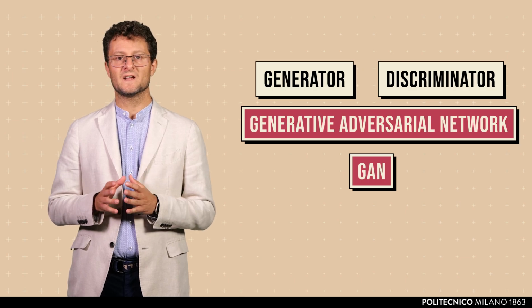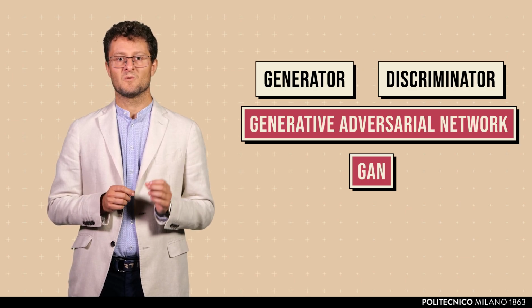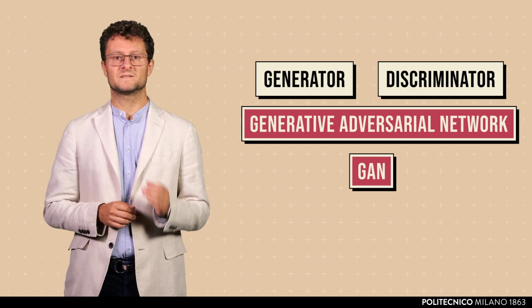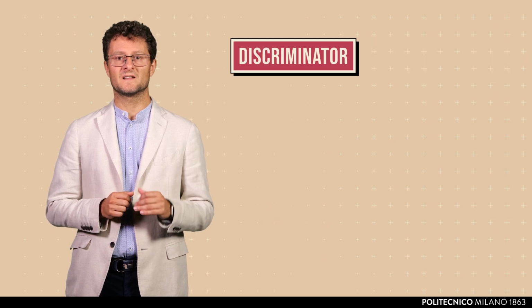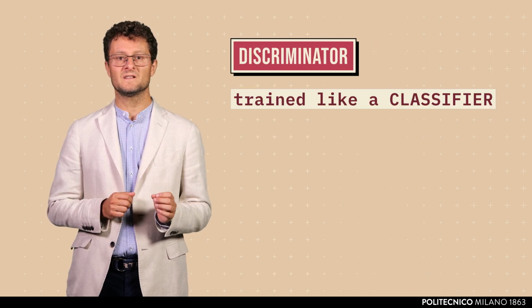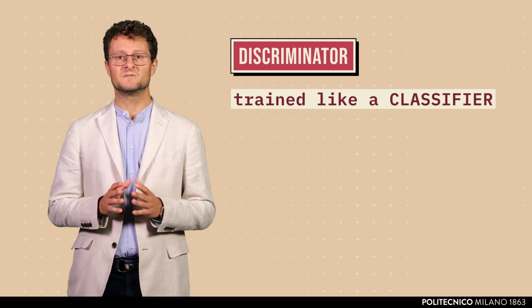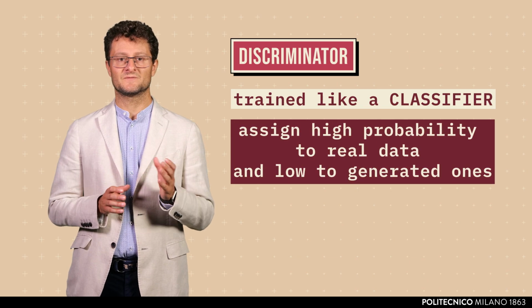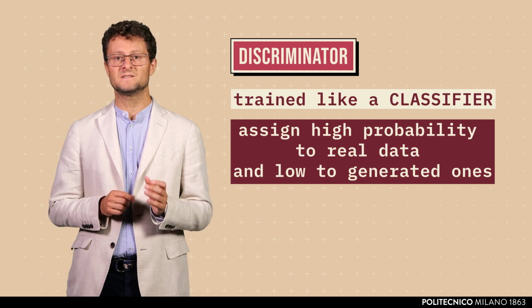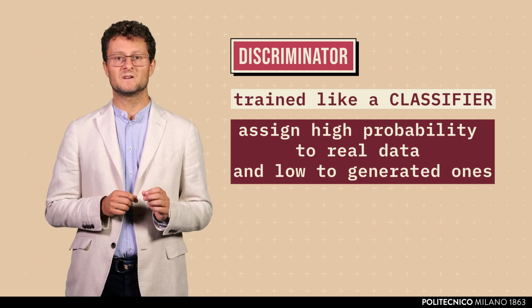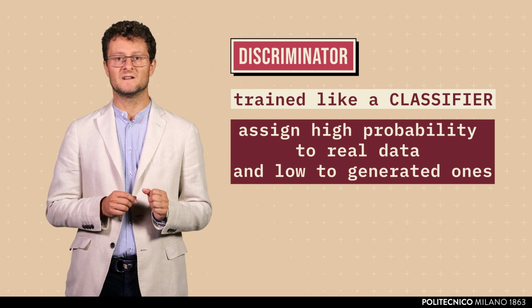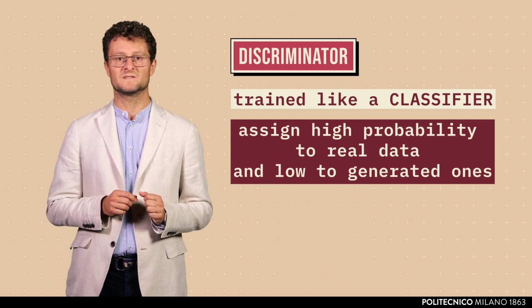The generator tries to produce realistic data, while the discriminator tries to spot fakes. One success means the other failure. The discriminator is trained like a classifier by using real and fake data. It learns to distinguish real data from the generator's fakes. It gets feedback, loss functions, based on accuracy. In particular, the goal of the discriminator is to assign high probability to real data and low to generated ones.